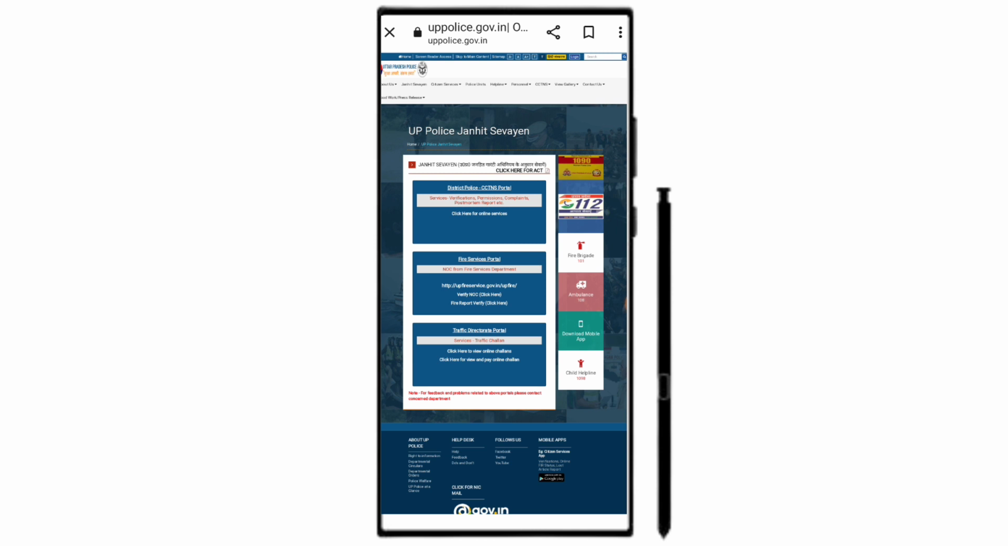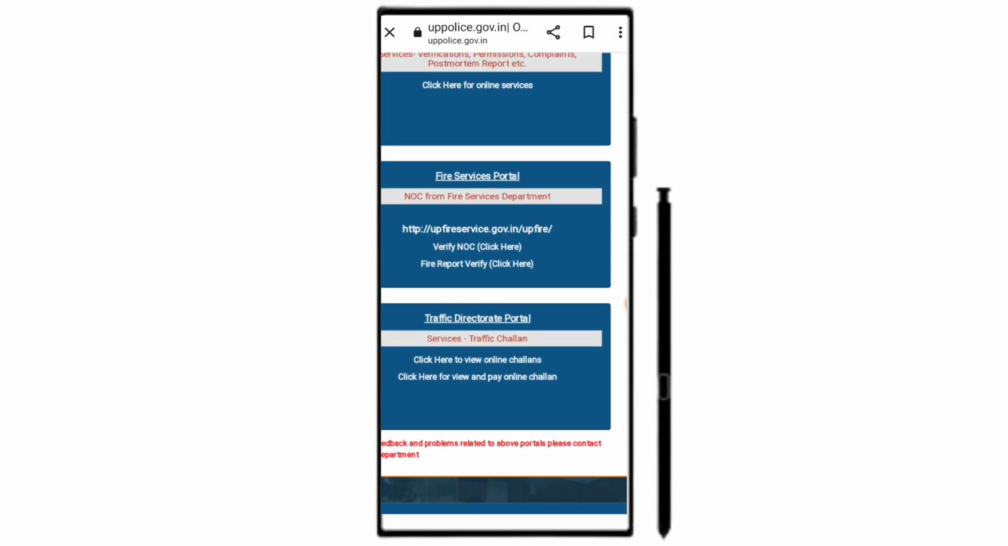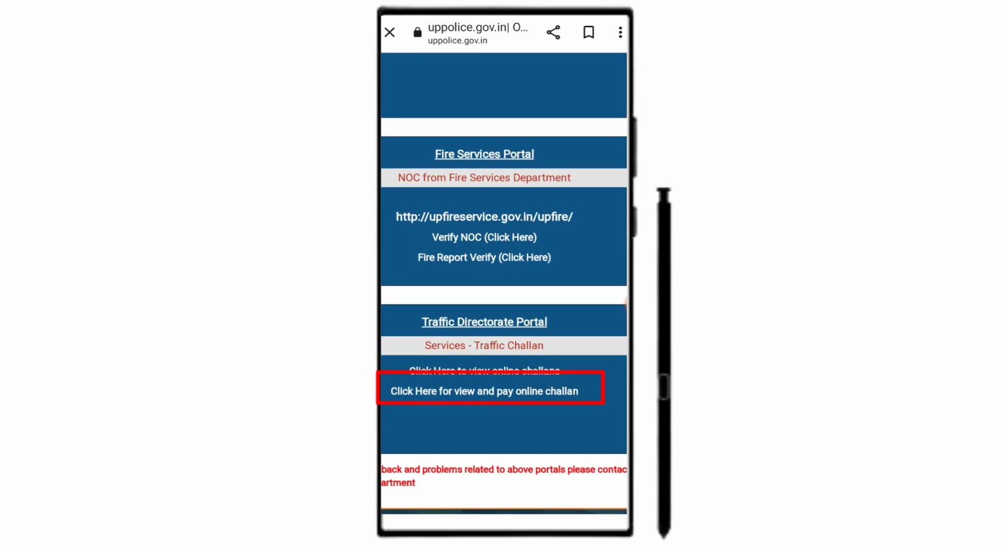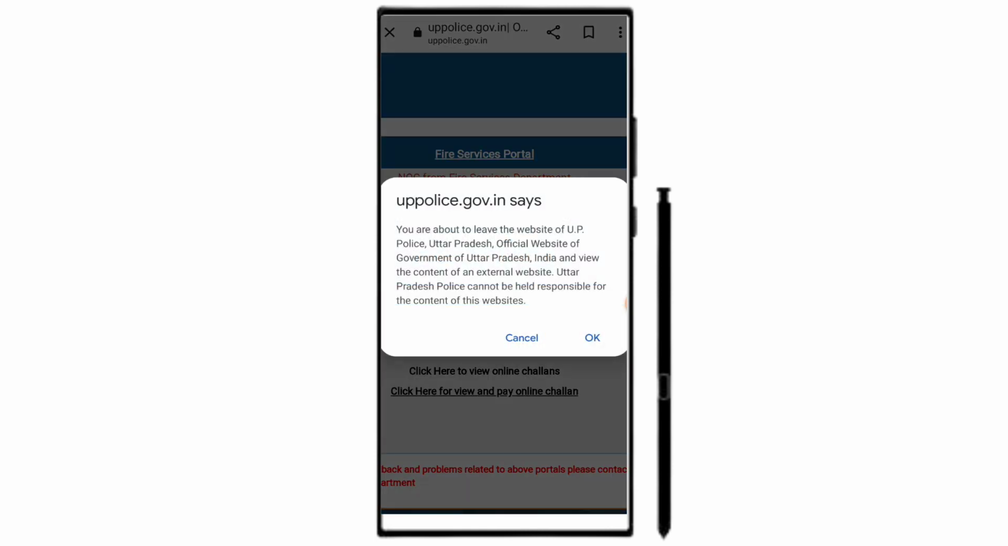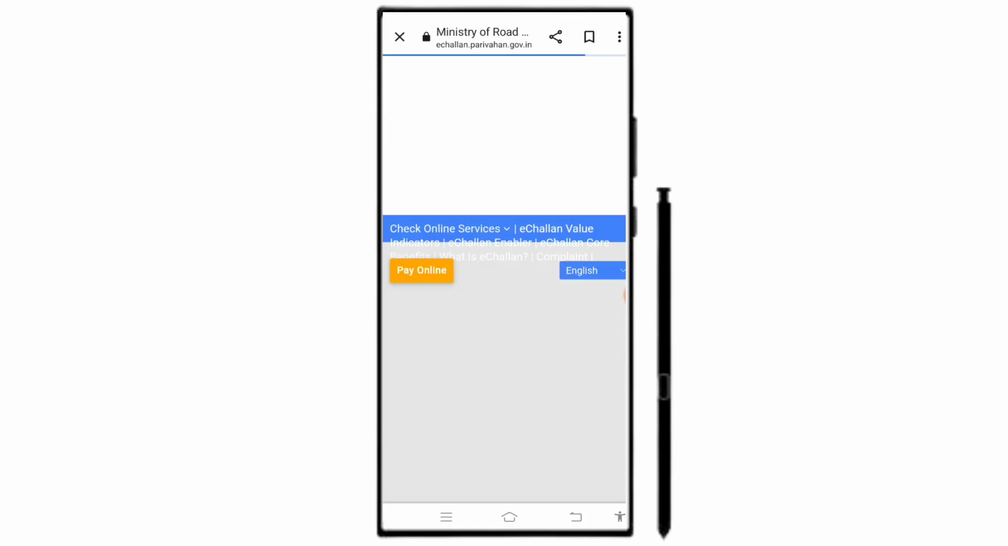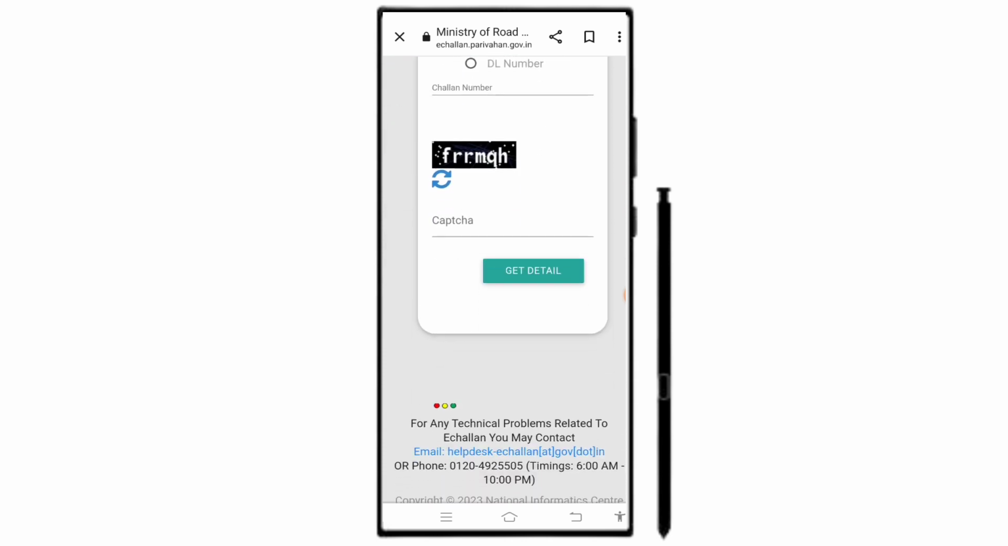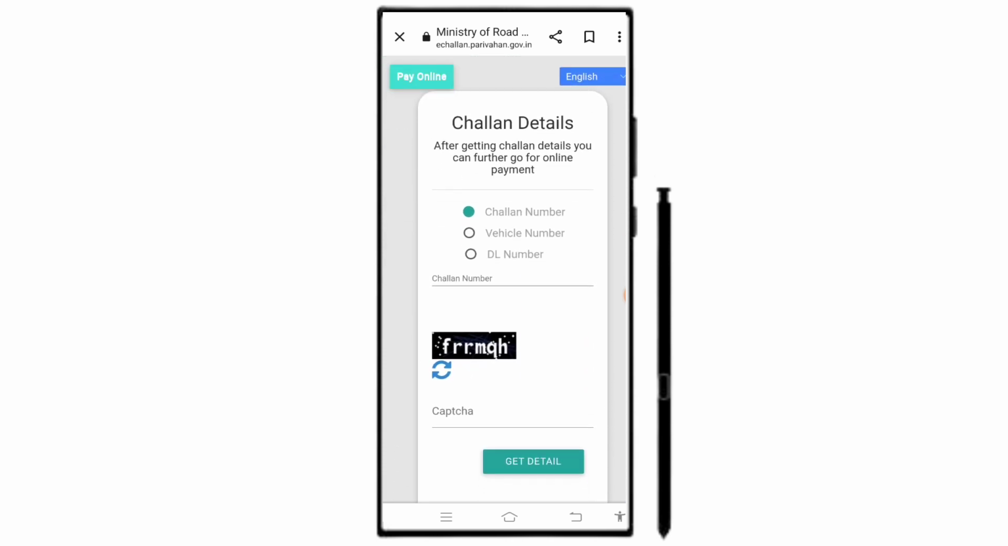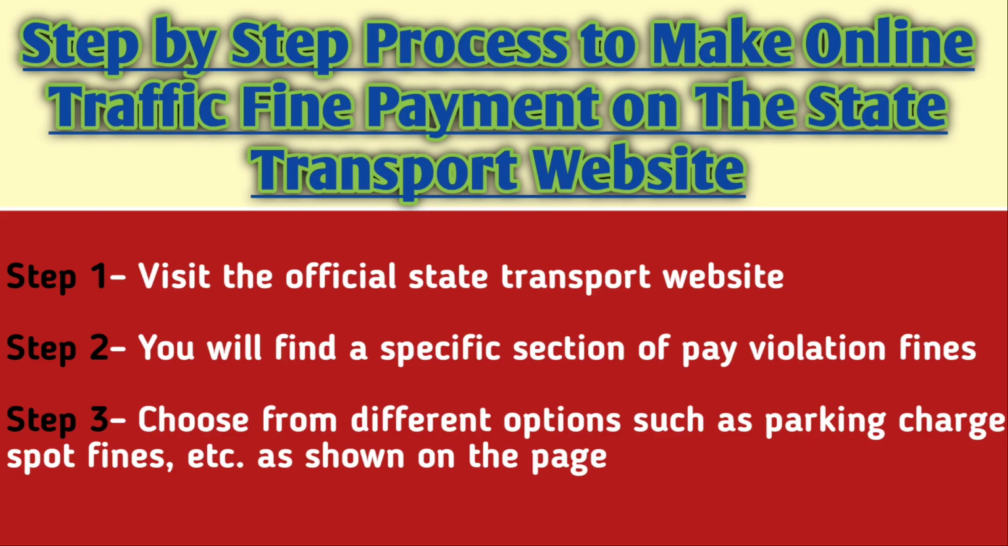After clicking on it, you need to find "click here for view and pay online challan." You need to click on it. After clicking on it, this kind of interface will emerge in front of you. Here also you need to enter the challan number or the vehicle number or the DL number. You can enter either of them to get the challan details. Then you need to enter the captcha code being flashed on the screen and click on get detail.